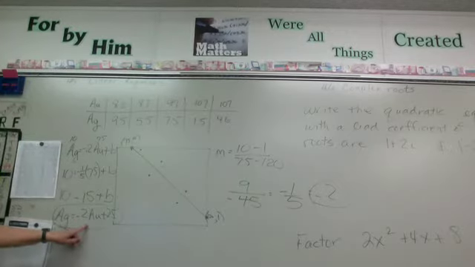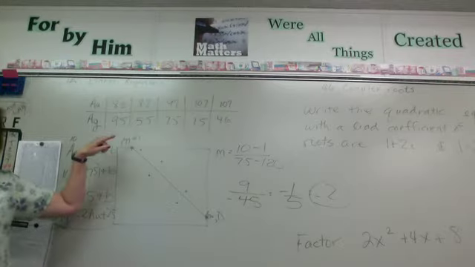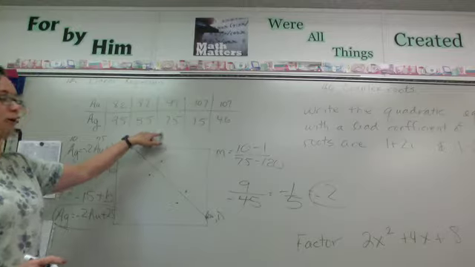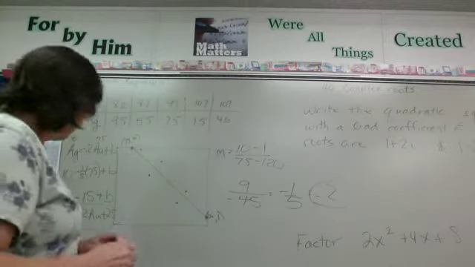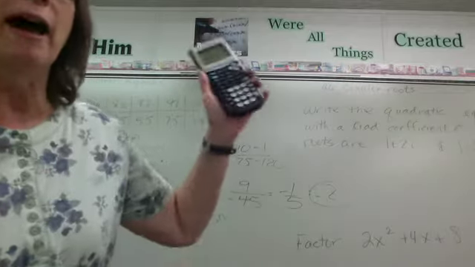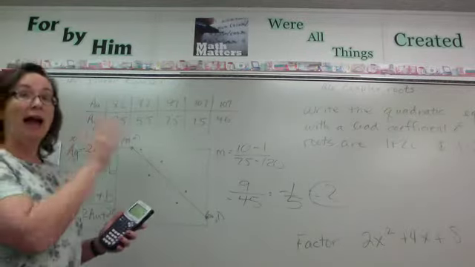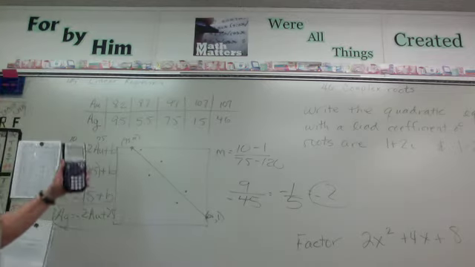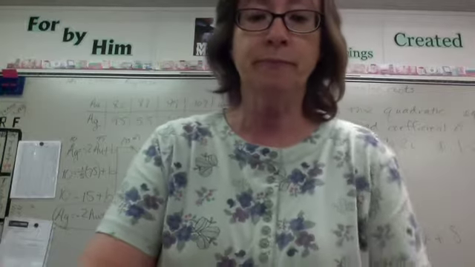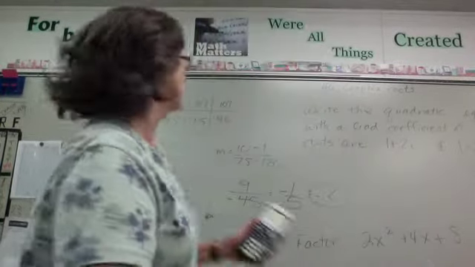Now that's how we did it when we had an equation, a line already given for us where we could find the endpoints, okay? Now what we're going to do is look at linear regression. So in order to look at linear regression, you're going to need your calculators. If you have a graphing calculator, you can do this type of problem. But I'm going to show you how to use the graphing calculator so that you know it in the future. Let me make sure we're still going here. All right, looks like we're still going.